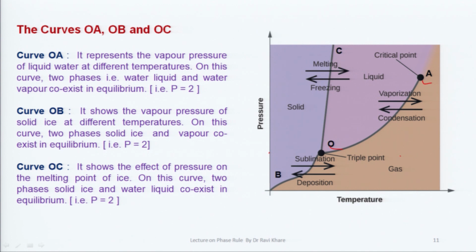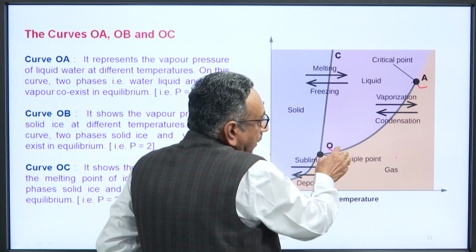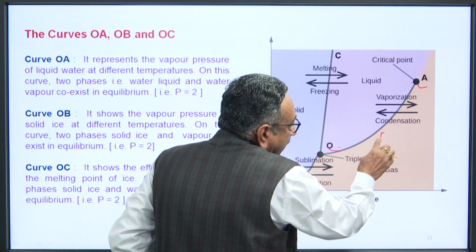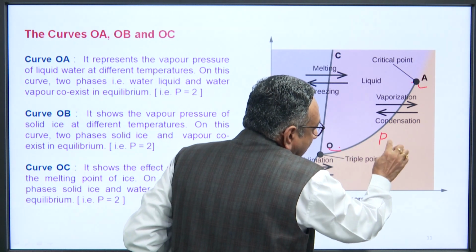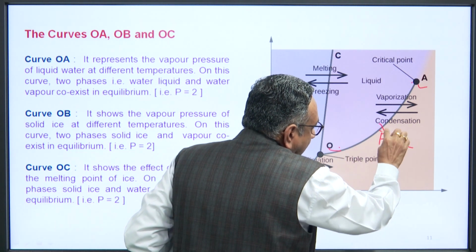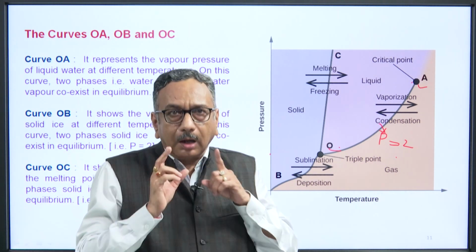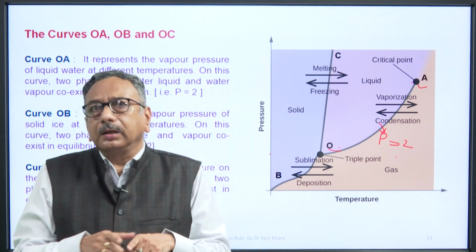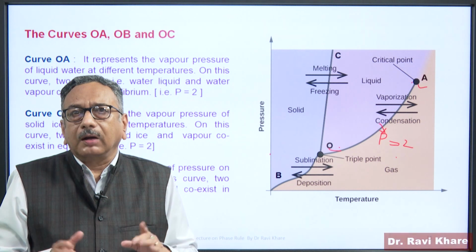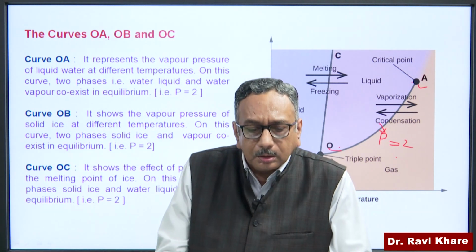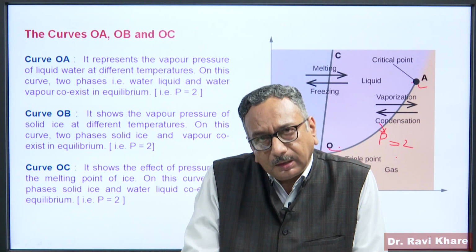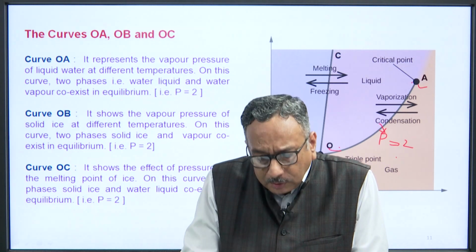Means at the curve OA, the number of phases P is equal to 2. So, on curve OA, the water liquid and water vapor coexist in equilibrium, that is P is equal to 2.